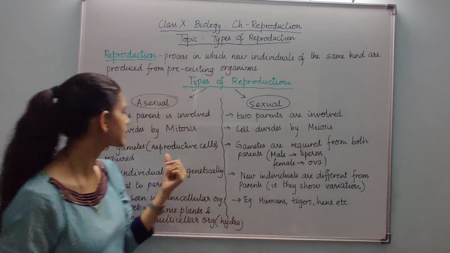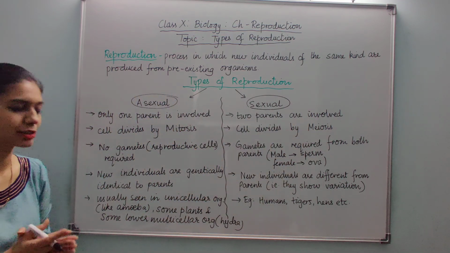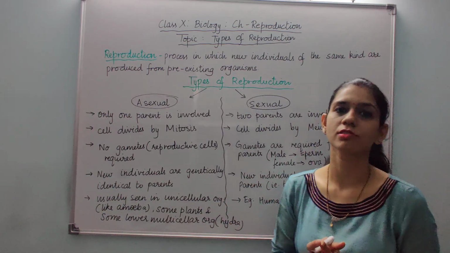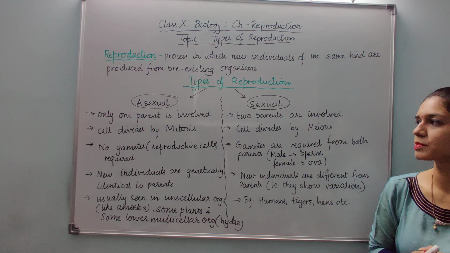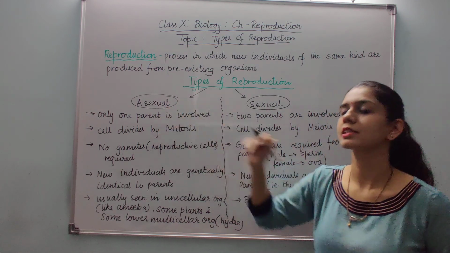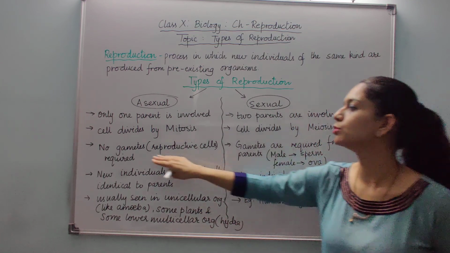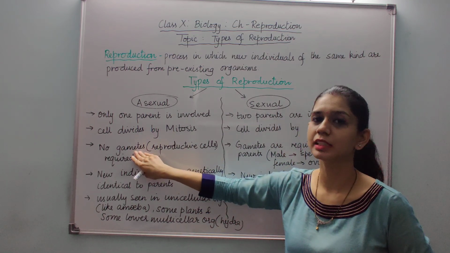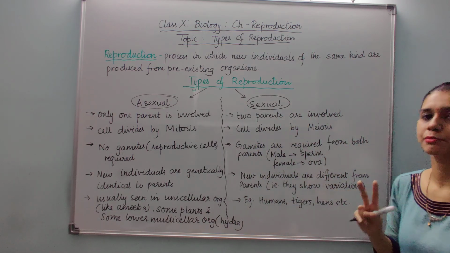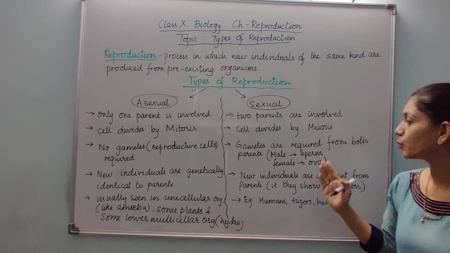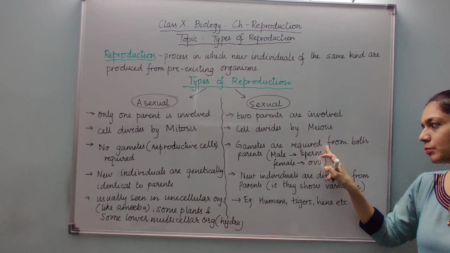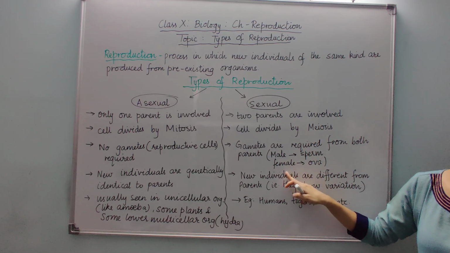that is taking place. When we talk of gametes, now what are gametes? Gametes are the reproductive cells, or we can also say they are called germ cells or sex cells. In case of asexual reproduction, since only one parent is involved, we do not require any gametes. Whereas when I talk of sexual reproduction, two types of gametes are required. The male organism provides the male gamete, the female organism provides the female gamete.